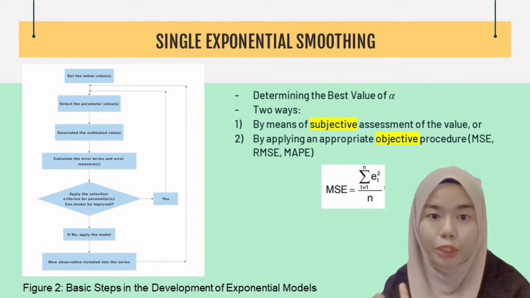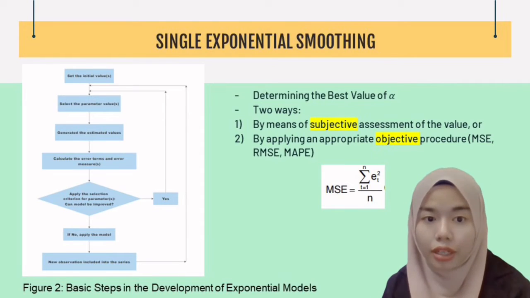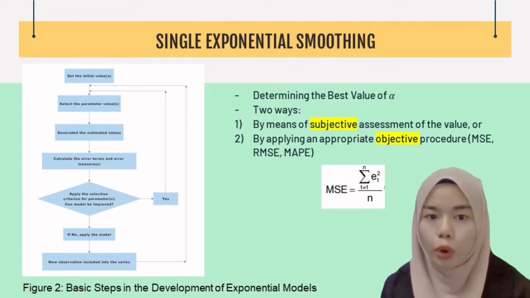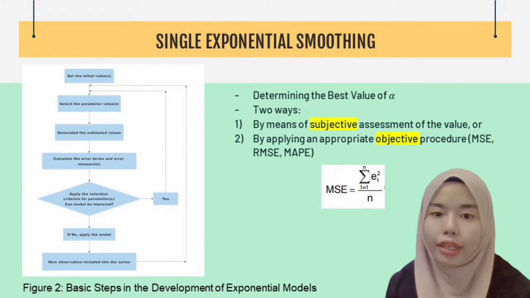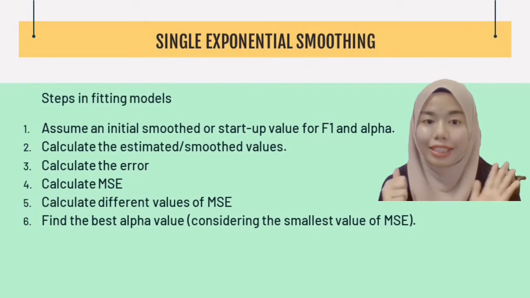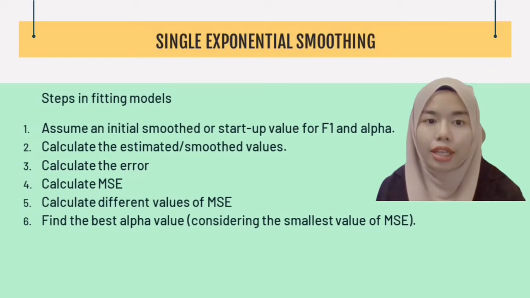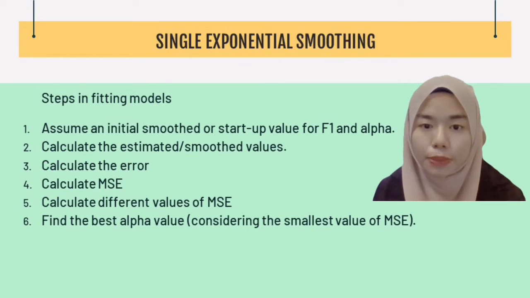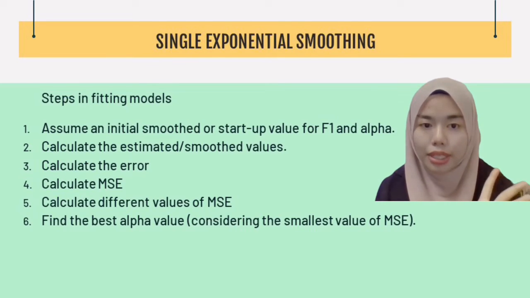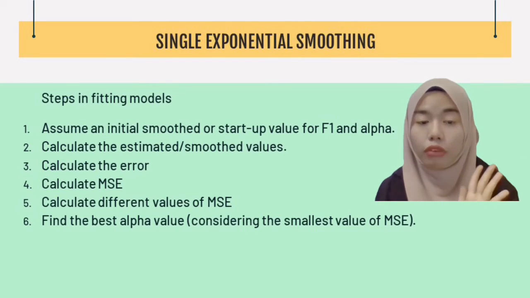There are two ways to determine the best value of alpha. First, by means of subjective assessment of the value or by applying an appropriate objective procedure, which is MSE, RMSE, or MAPE. There are 6 steps in fitting models. First, assume an initial smoothed or startup value for F1 and alpha. Calculate the estimated or smoothed value. Calculate the error. Calculate the MSE. Calculate the difference value of MSE.